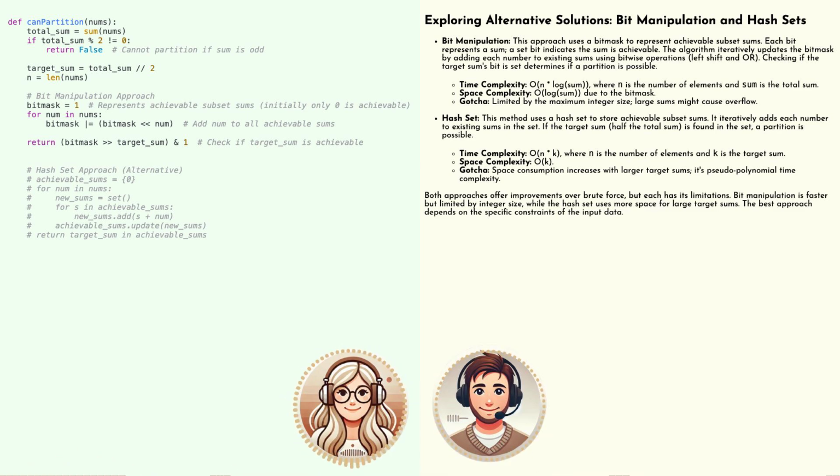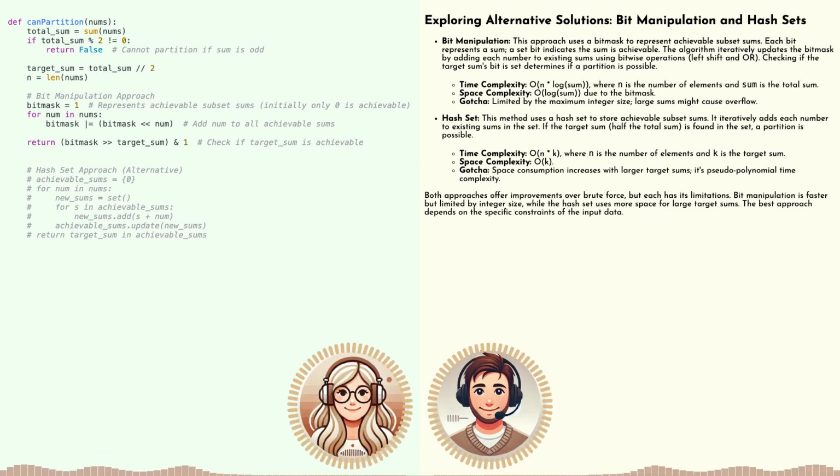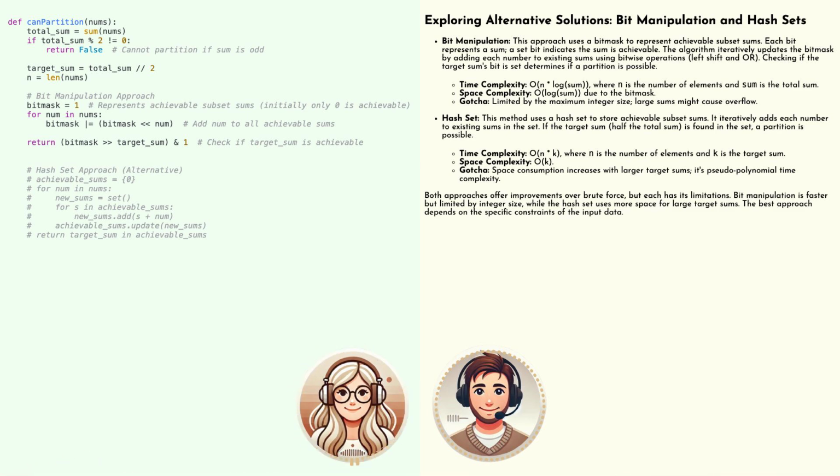Okay, we can always get a sum of 0 using an empty subset. Right, our starting point. Then what? Then, as we process each number in our array, we perform a bitwise left shift operation on our bit mask. Okay. This shifts all the bits to the left by a number of positions equal to the current number. So if our current number is 3, we shift all the bits 3 spots to the left.